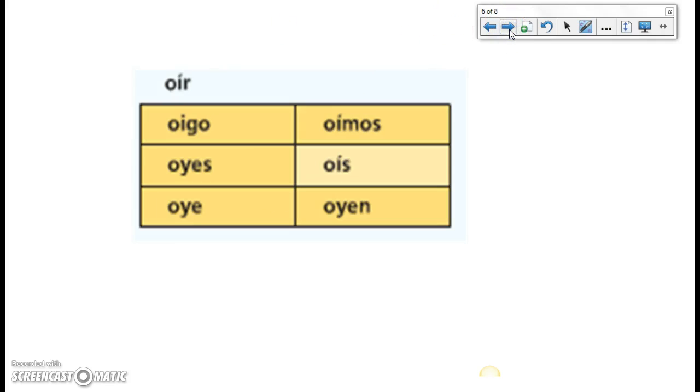Otro verbo que es go in the yo, oír. La forma yo es oigo. Oír significa to hear. So this is an odd verb as well because in addition to going go in the yo, we also have this Y action in the boot or in the shoe. Oyes, oye, oyen. And then outside of the boot, no change. Oímos, oís. But if you would notice, there are accents here.